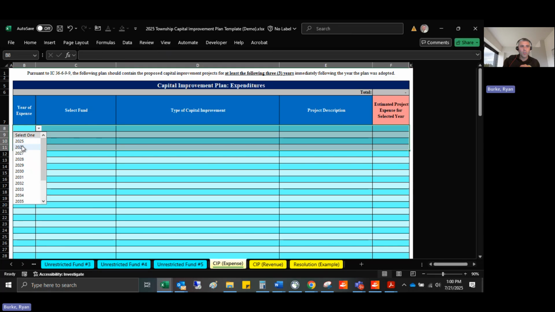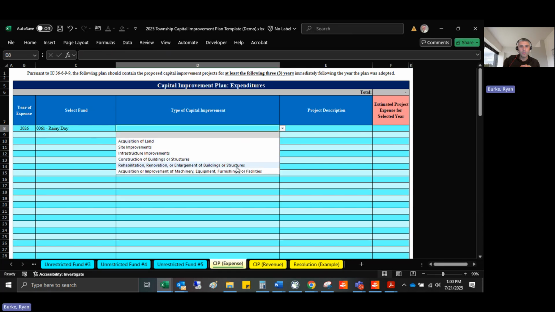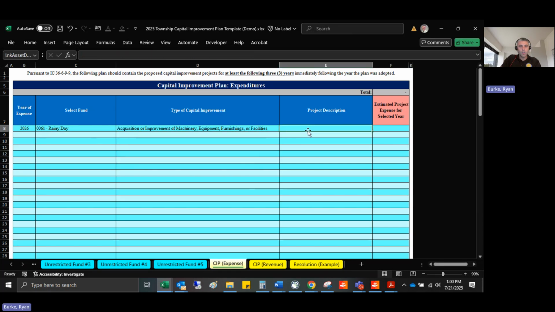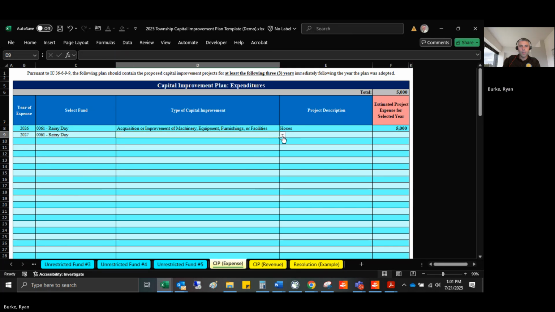So in this case, let's say for 2026, in the rainy day fund, we are buying some equipment. And let's say that these are hoses. Let's say we're going to pay $5,000. All right, and let's say for 2027, for the rainy day fund, we're going to buy some more equipment. And let's call this air packs. Let's say this is $10,000.